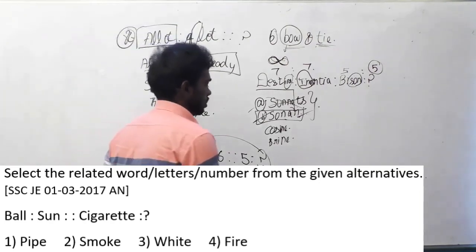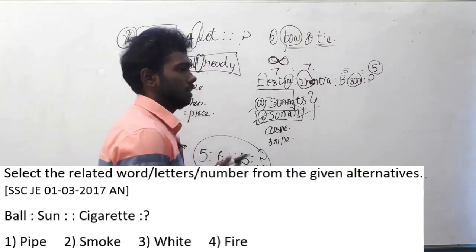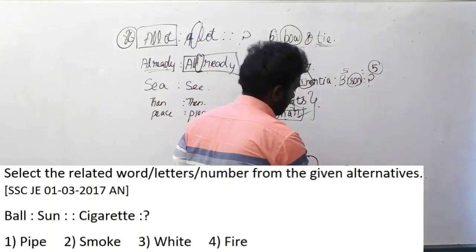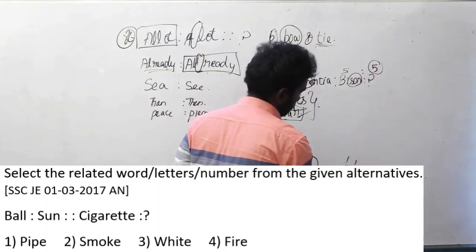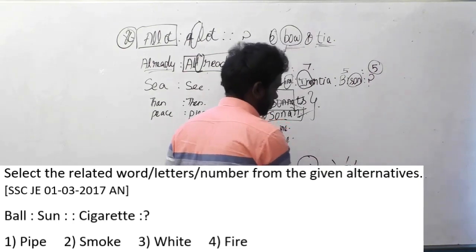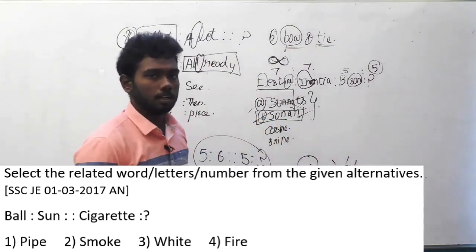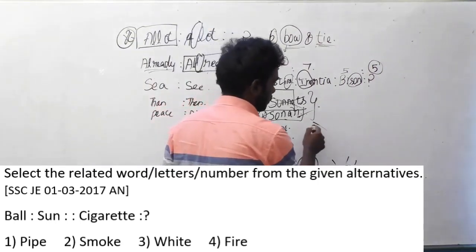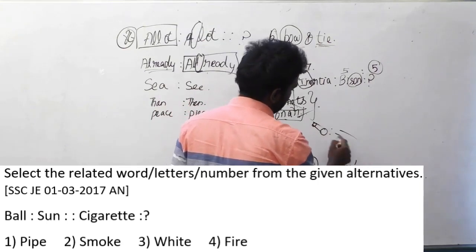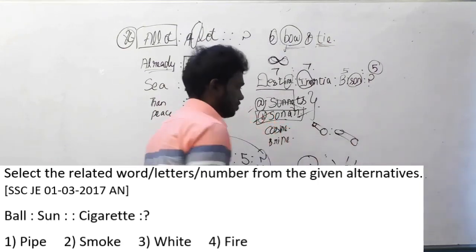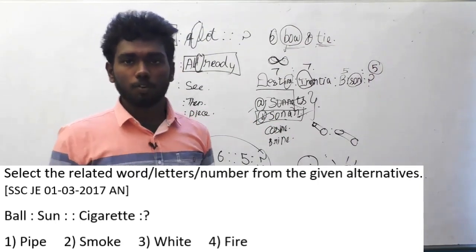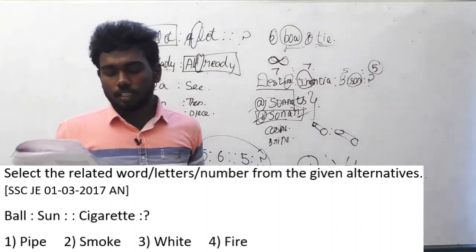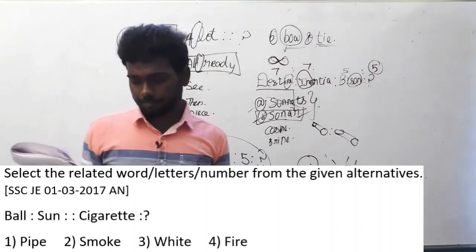So ball is to sun. What is the shape of a sun? The shape of a sun will be similar to the shape of a ball. Consider the circle around. Are they the same? Yeah. In the same way, you have to check the shape of a cigarette and a pipe. Cigarette and a pipe will be in the same shape. So the logic here is shape. If you can find this logic, you can answer it clearly. So the logic is shape. The correct answer is A.